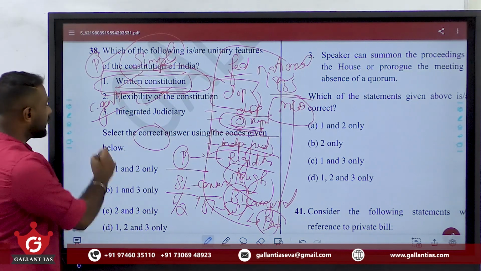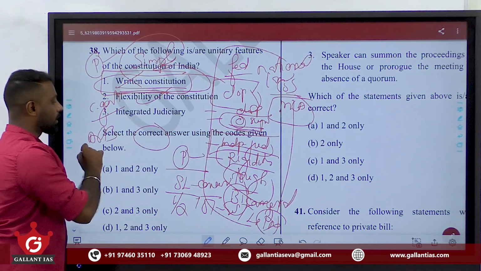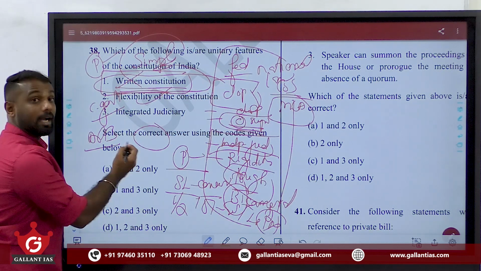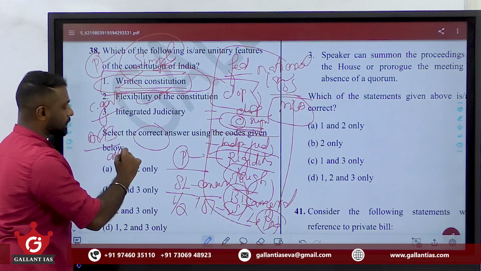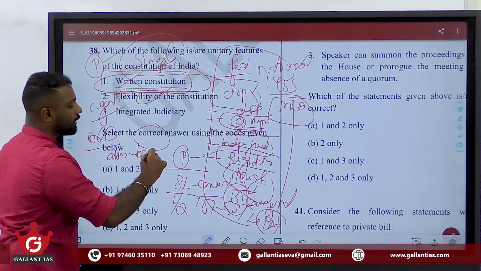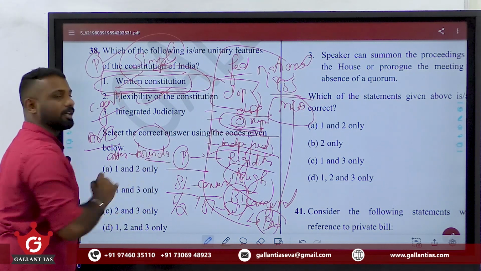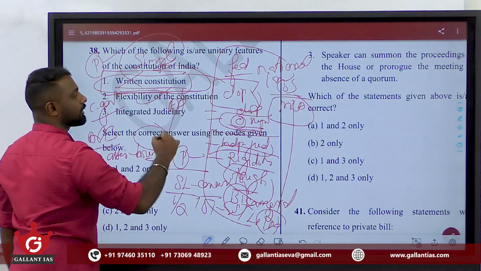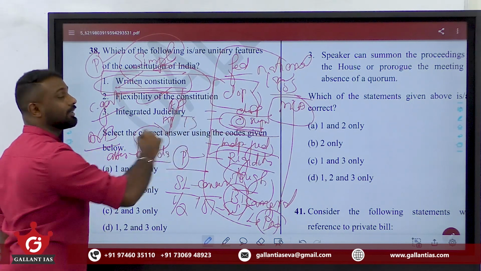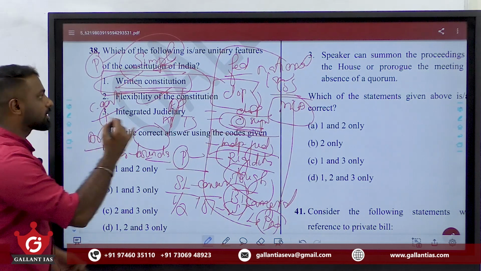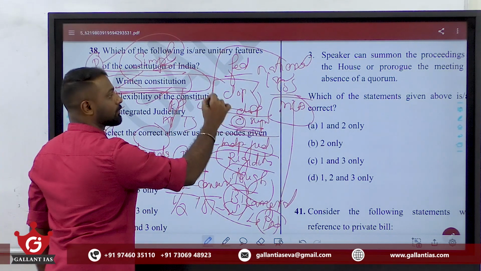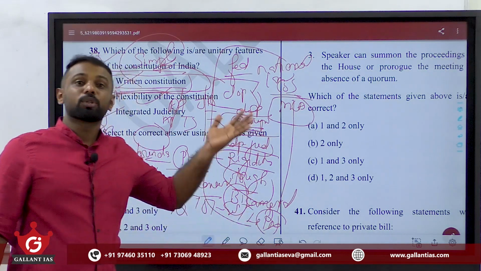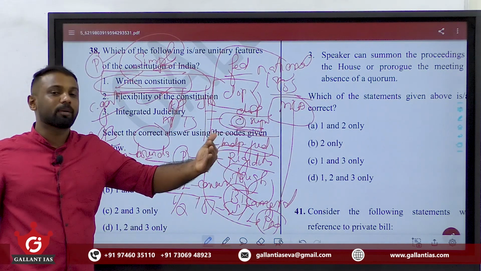To give an example, under Article 3, to alter the boundaries of states. If the parliament wants to alter the boundaries of a state, for example, a few years back, Andhra Pradesh was bifurcated into Andhra Pradesh as well as Telangana state. Or a few years back, Jammu and Kashmir state was bifurcated into the UTs of J&K as well as Ladakh. So, a state's boundaries are being readjusted.